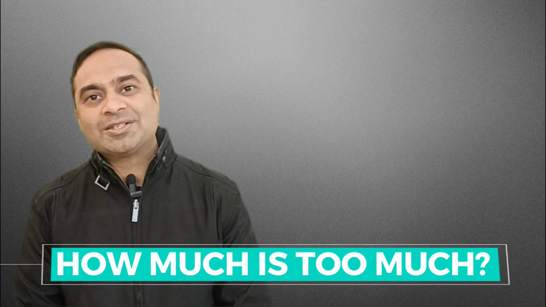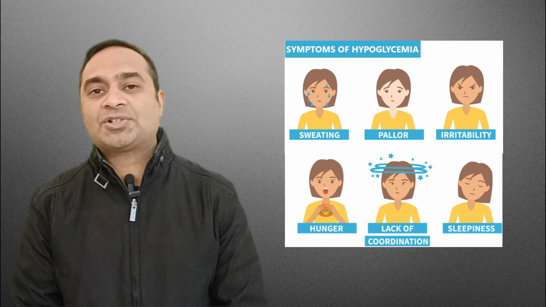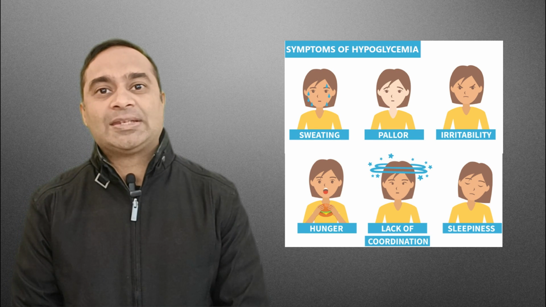How much is too much? Insulin helps people living with diabetes live an active lifestyle. However, it can lead to serious side effects, especially if a person administers too much. Excessive insulin can cause hypoglycemia, or extremely low blood sugar, and lead to nausea, sweating, and shaking. It is essential that people measure insulin carefully, adjust their medications based on their needs, and eat a consistent diet that helps to balance the blood sugar levels as much as possible.